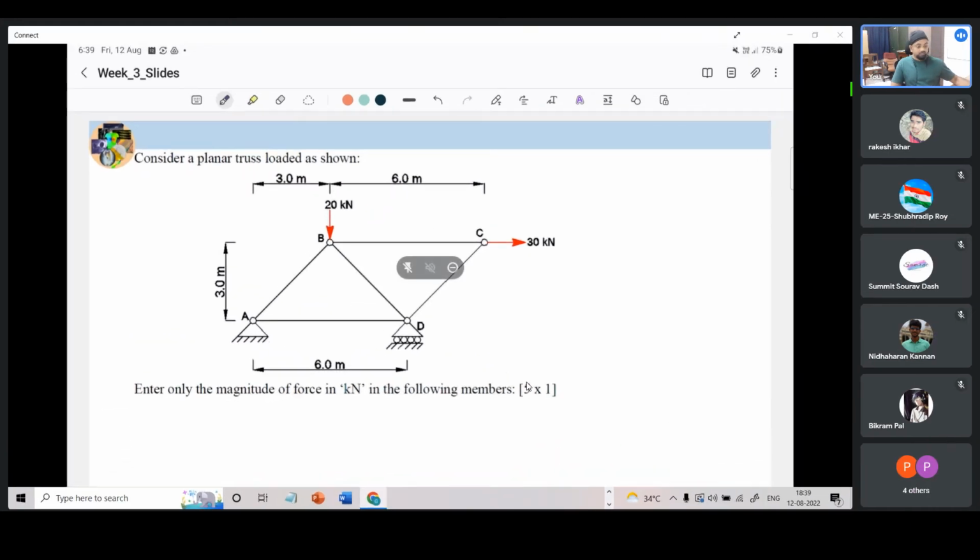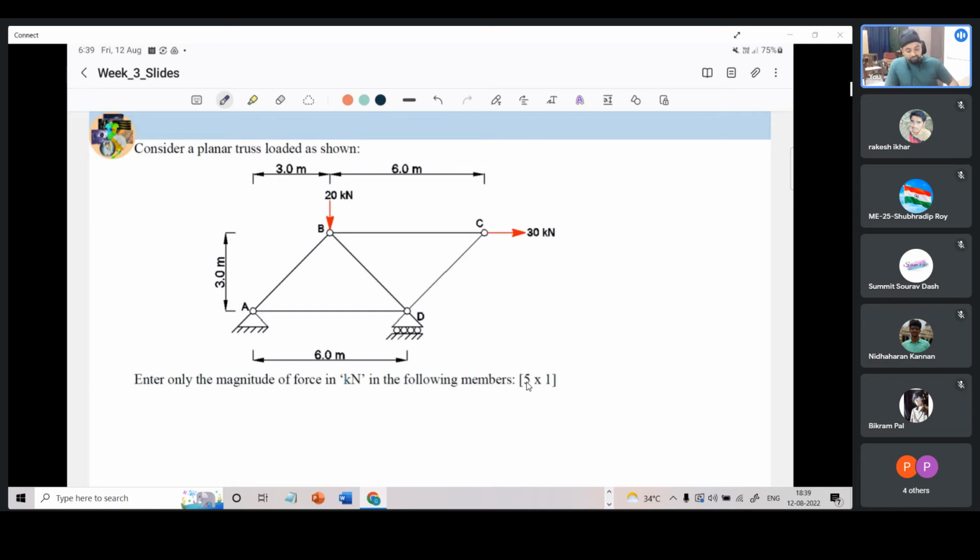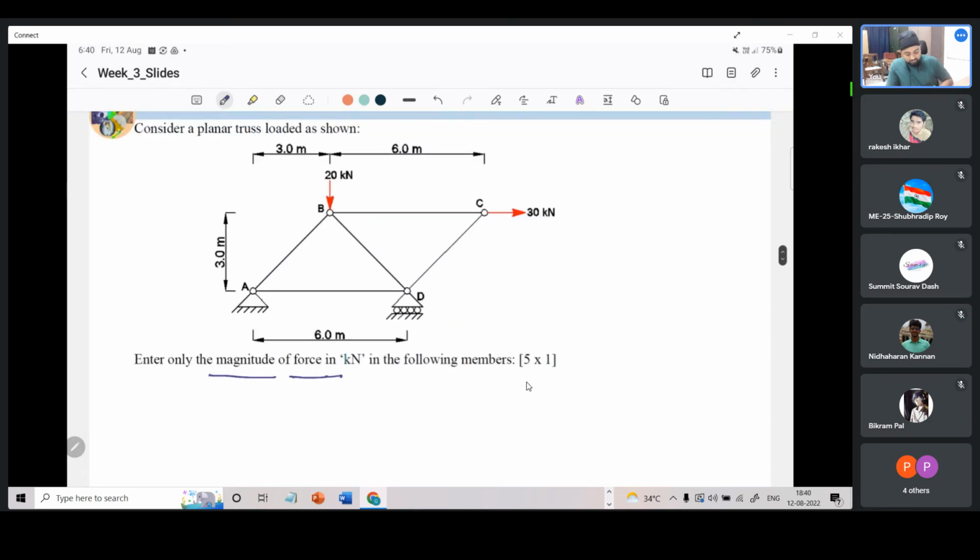Okay. If there are no further questions, then we'll move on to this question. So consider a planar truss loaded as shown. We have been given a planar truss with 5 members, and the joints have been named A, B, C, D accordingly. And we have been asked to enter the magnitude of force in the following members. Those members are A, B, C, D. All the 5 members is what is asked.